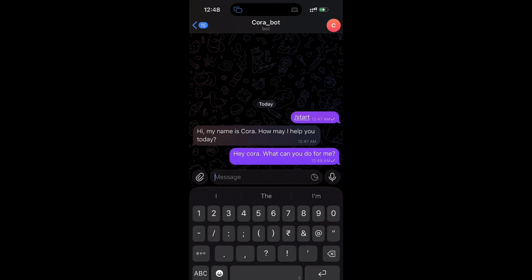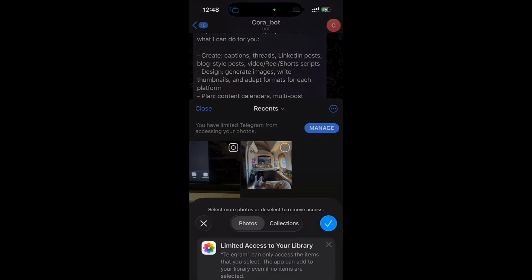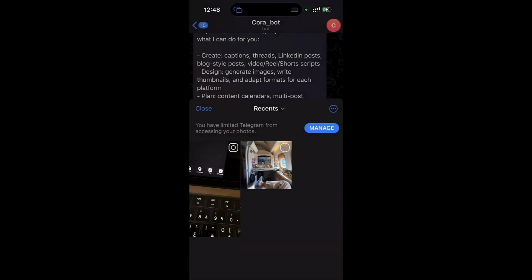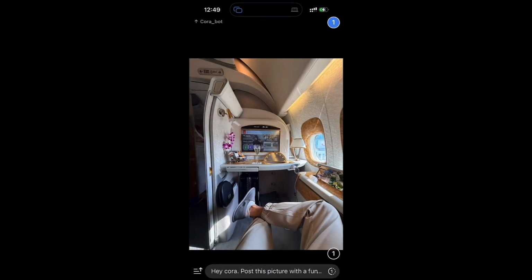So let's see, I want to send it a picture. So for example, I went to a marketing event, and I took a couple of pictures and I want to post that picture on my Instagram. So I'm going to go here and select more pictures, click this, add this picture and be like, hey Kora, post this picture with a fun caption on my Facebook. I'm going to send this.